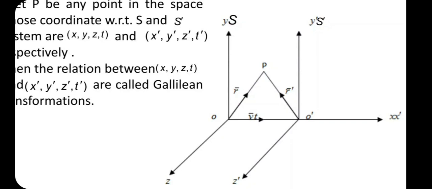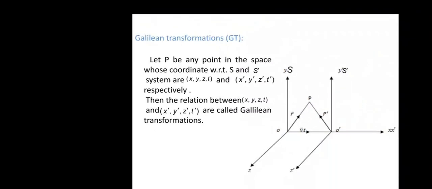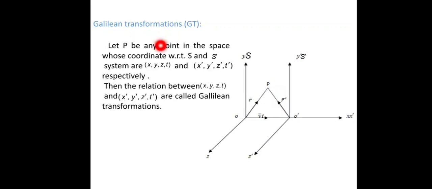Now we take a point or particle in space. So the coordinates of a point P in the reference system S are x, y, z, t, and in the reference frame S dash they are x dash, y dash, z dash, t dash. So this is a coordinate of a point at a time t, and these are the coordinates in S dash at a time t dash.